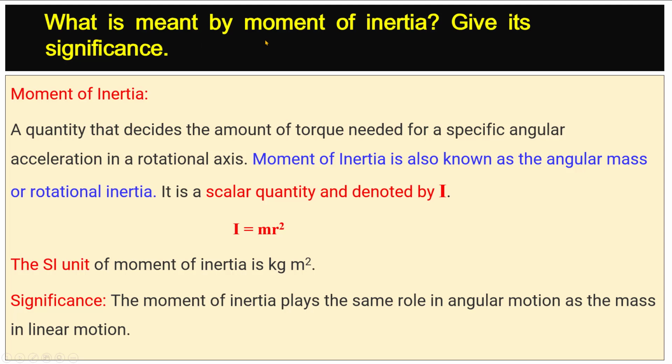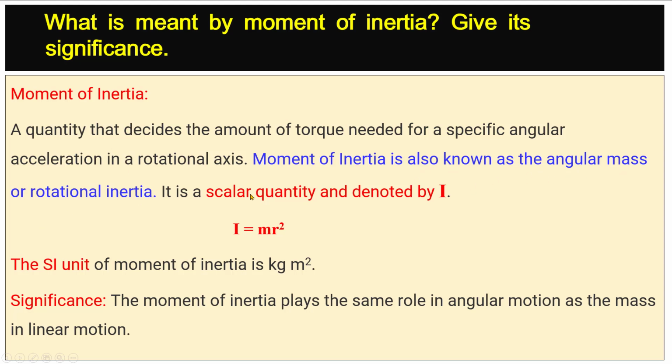What is meant by moment of inertia? Give its significance. A quantity that decides the amount of torque needed for a specific angular acceleration in a rotational axis is called moment of inertia. Moment of inertia is also known as the angular mass or rotational inertia.